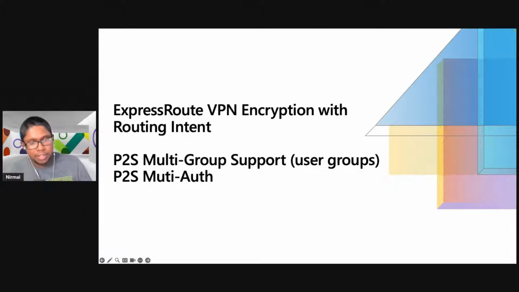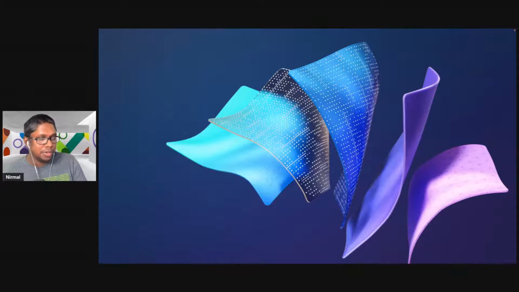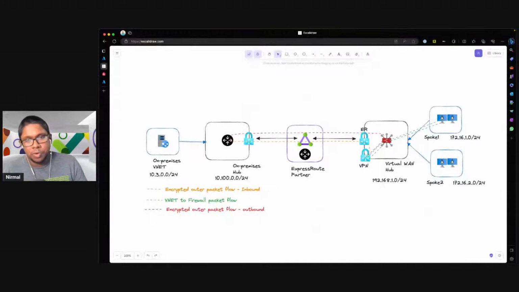So to get started with the ExpressRoute scenario, I'm going to switch to my whiteboard. I want to run through this scenario just to explain what I have set up in the environment. As I mentioned, there are a lot of customers looking to encrypt the ExpressRoute path for different regulatory requirements. Initially, when routing intent was generally available, there was no support for ExpressRoute encryption.